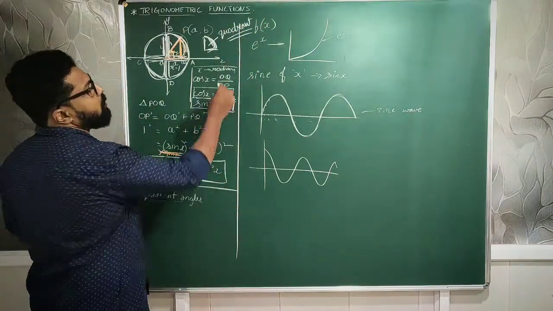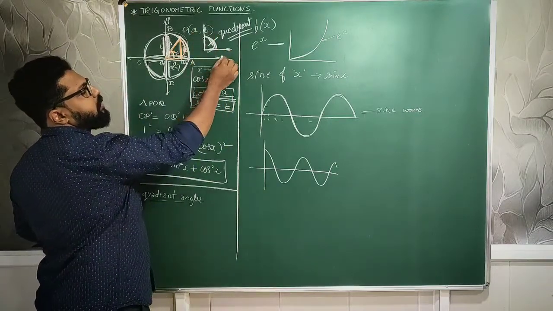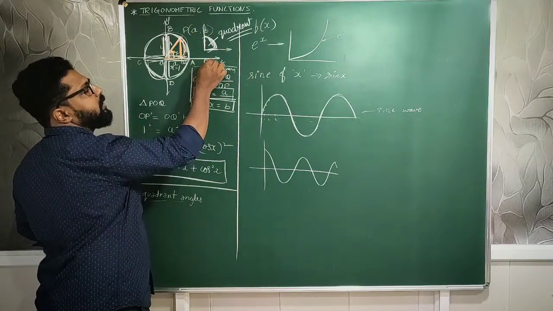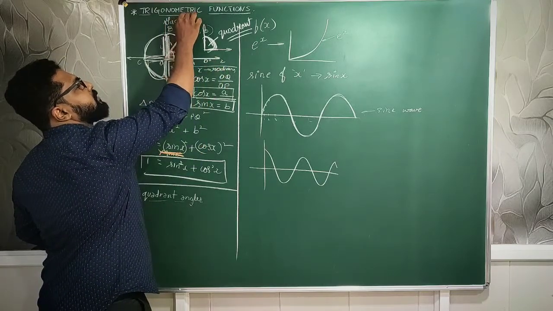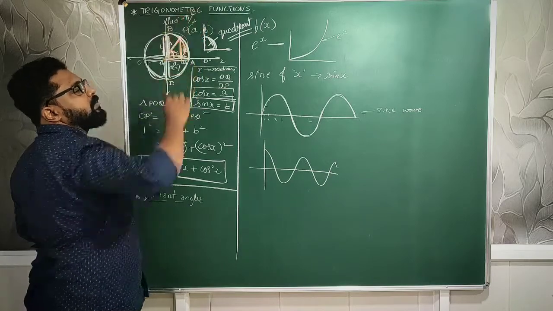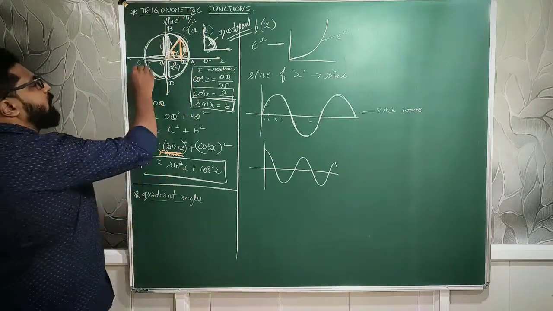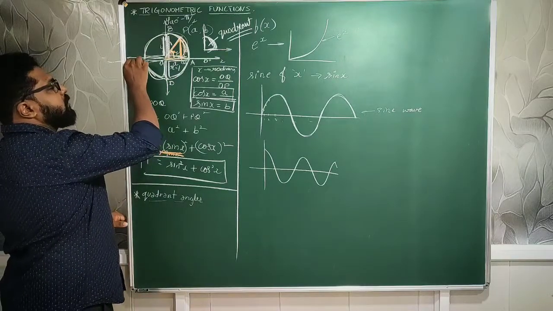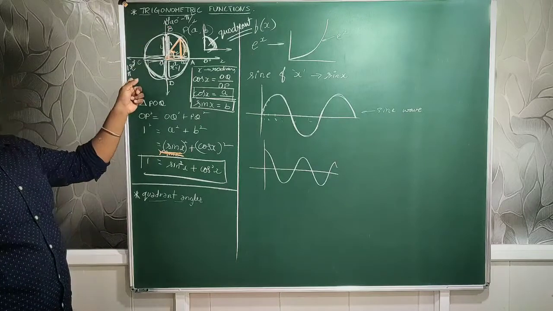So now, what are the ranges of angles of the quadrants we will see. First quadrant, this is going to have 0 degrees till 90 degrees or pi/2 radians. 0 to 90. Then 90 to 180. Now 180 can be written as pi radians also. That is pi/2 to pi.